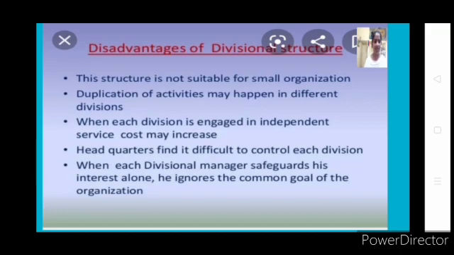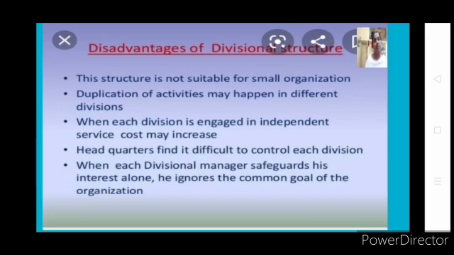Similarly, we will be seeing the disadvantages of divisional structure. It is not suitable for small organizations. If your scale of business is small, but you are coming out with different products, the quantity you produce will be less, but you will be coming out with different types of product. In such a situation, this structure is not suitable because it is expensive.